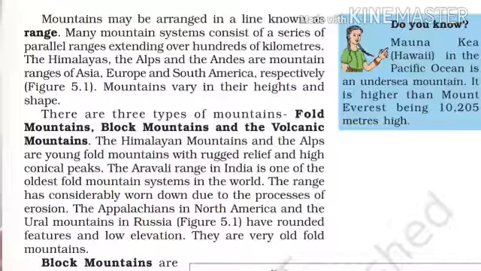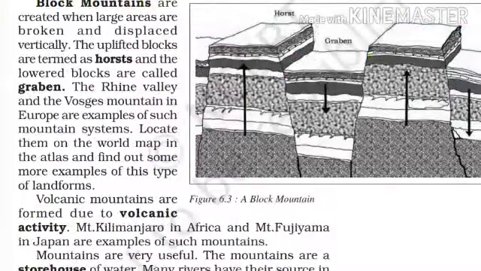When we study about the Appalachians in North America and the Ural Mountains in Russia, we can say that these mountains have rounded features and their elevation is low. Like this, these are very old fold mountains. Now after these fold mountains, we can study about block mountains.